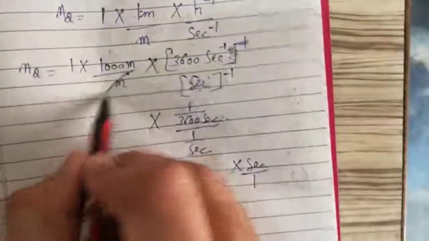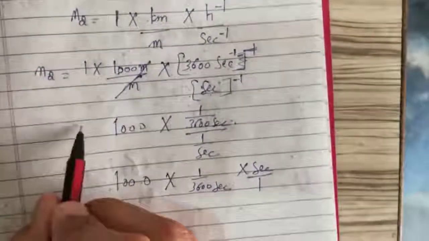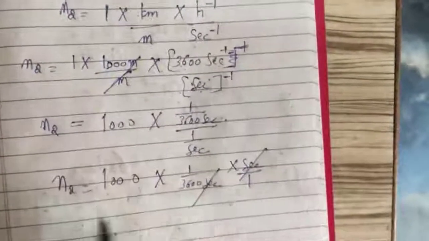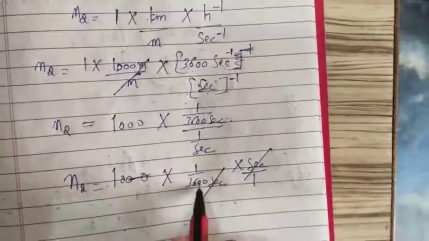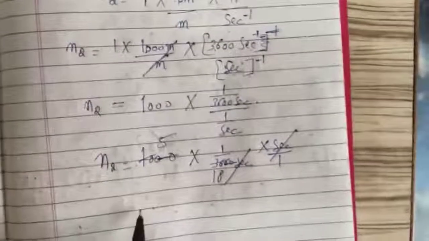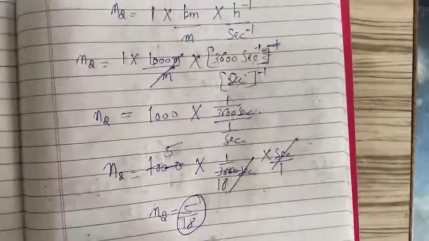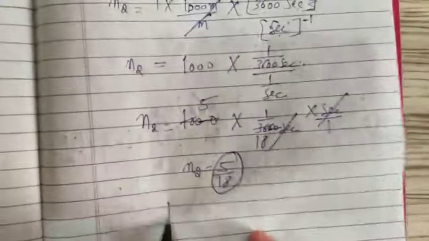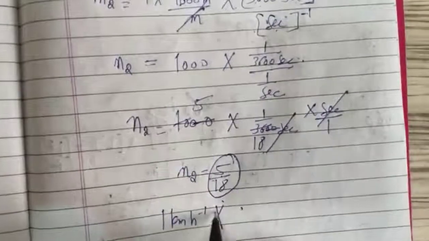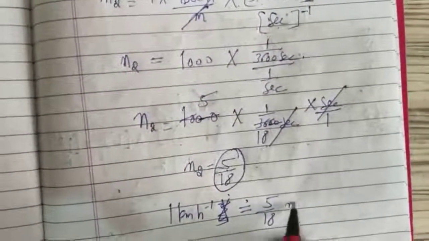And this is very much clear. This is 1000, this is n2, and second multiplied by second. So these two zeros are going to cut with these two zeros. This is 5, this is 18. So n2 value is 5 upon 18. That means you are going to multiply this 1 kilometer per hour with 5 by 18, that means 1 kilometer per hour is equal to 5 by 18 meter per second.